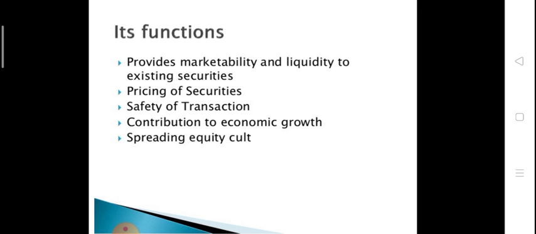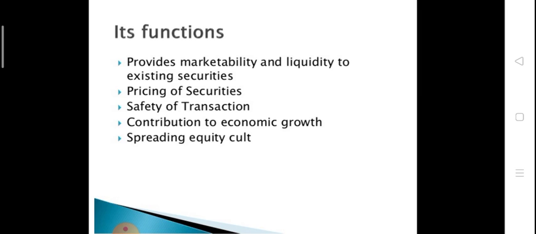If we want to find the price of any share or debenture, we can find it from the stock exchange, because the prices of shares, debentures and securities fluctuate due to demand and supply in the economy. So it gives us the recent price.